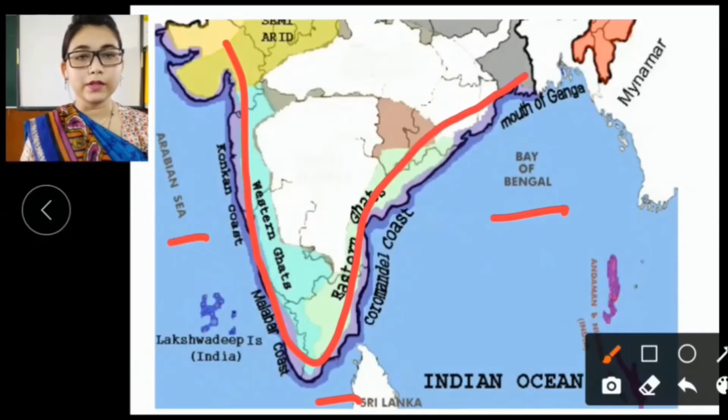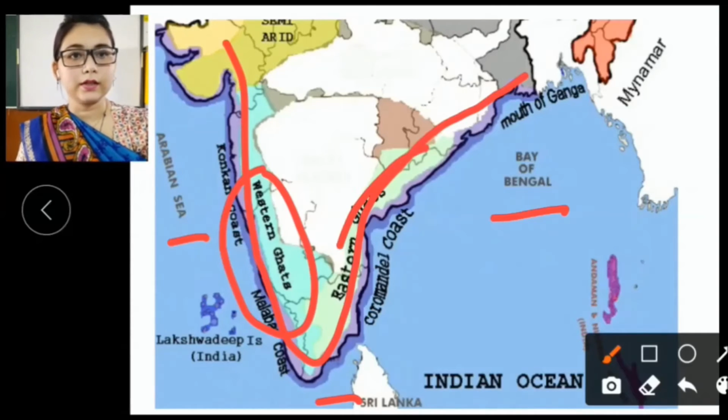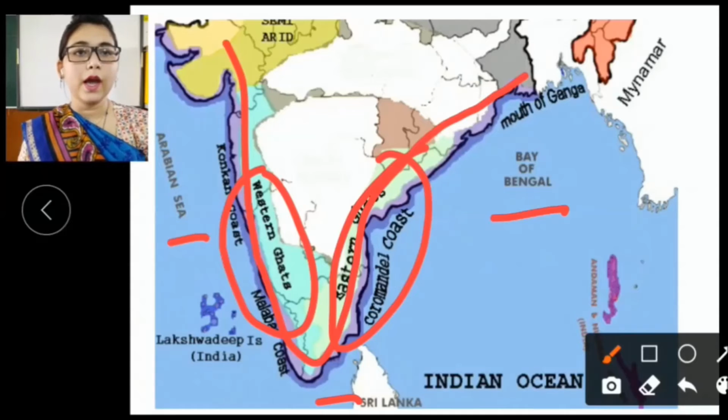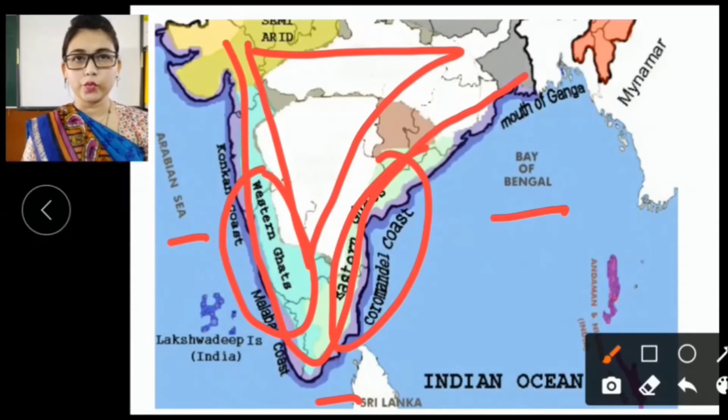This part, students, is called the plateau. You can see here, to the west side, the Western Ghats, and to the east side, the Eastern Ghats. And this part is known as the plateau.